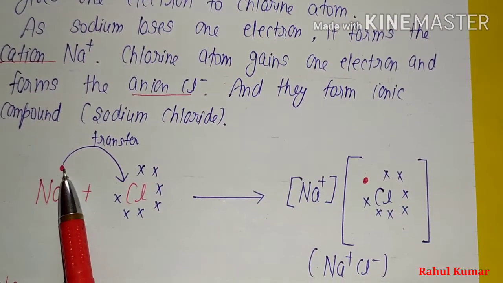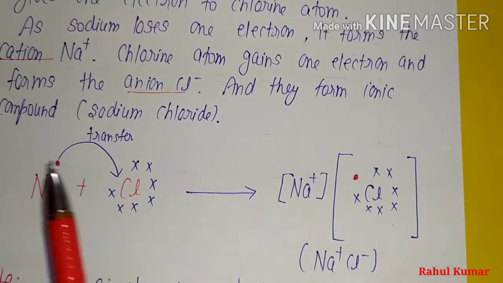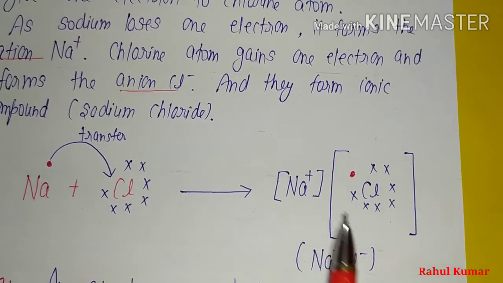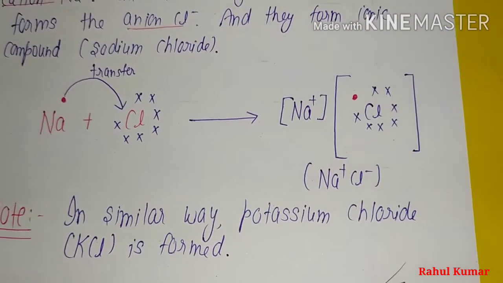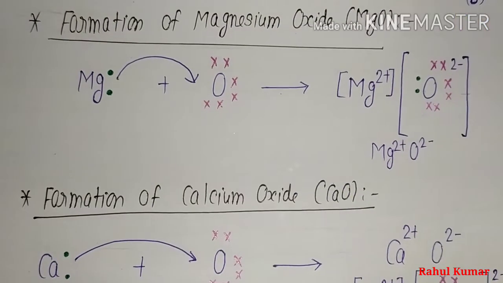We can see the reaction. Sodium has 1 electron in its valence shell, chlorine has 7 electrons in its valence shell. So sodium transfers its electron to chlorine and forms sodium chloride, which is Na+ Cl-. In a similar way, potassium chloride, KCl, is formed. Here are some other examples.